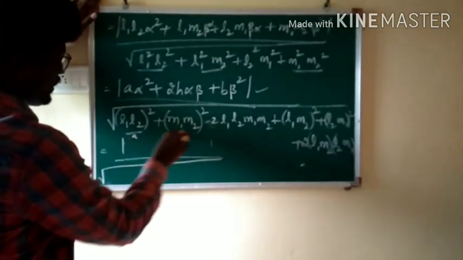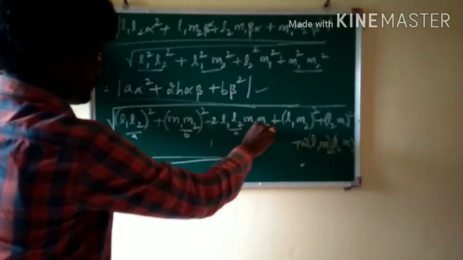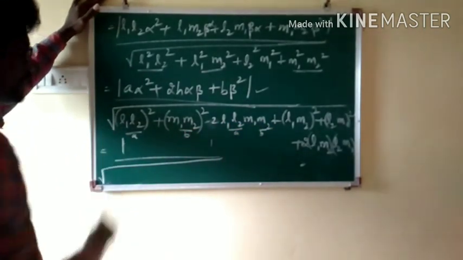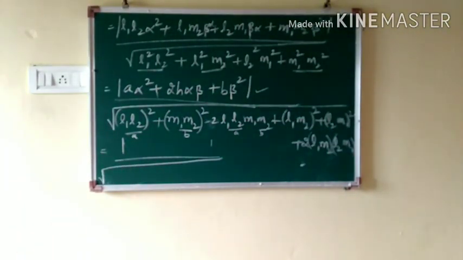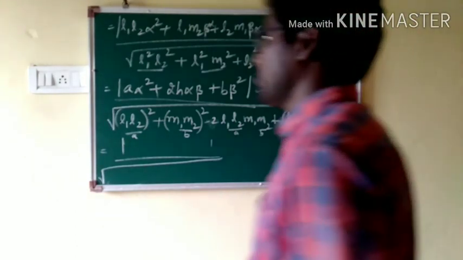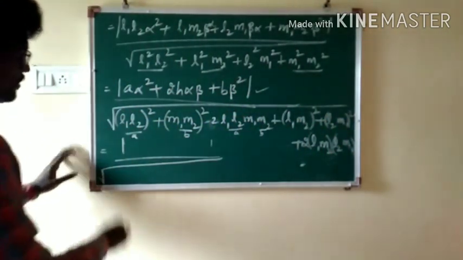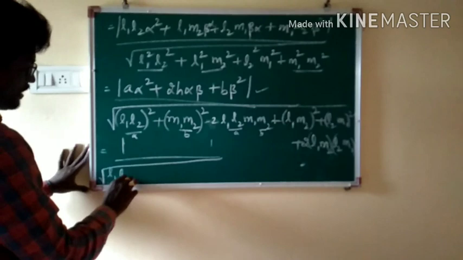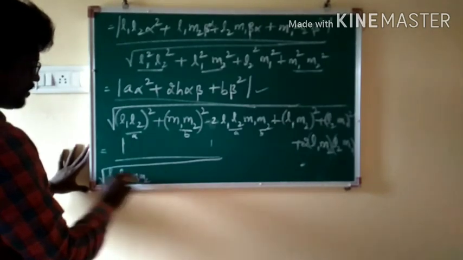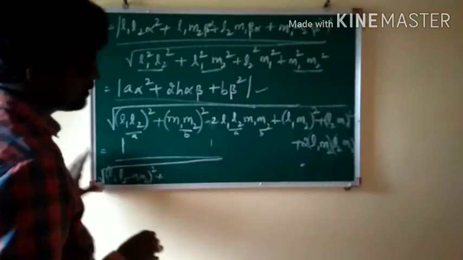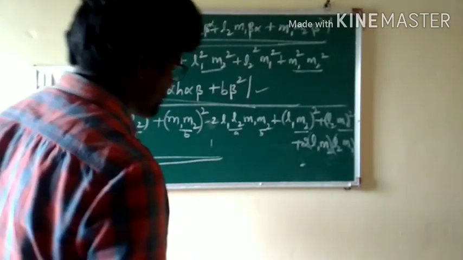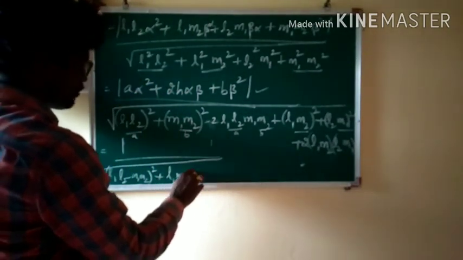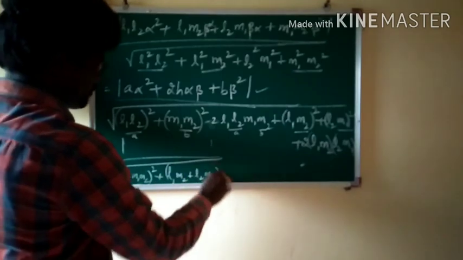Now it is A square plus B square minus 2AB. What will you get? (A minus B) whole square, because A is equal to L1 L2, B is equal to M1 M2, according to the comparison. So that L1 L2 whole square plus M1 M2 whole square minus 2 L1 L2 M1 M2 is nothing but A square plus B square minus 2AB. (A minus B) whole square can be written as (L1 L2 minus M1 M2) whole square plus, this part is completed. Now A square plus B square plus 2AB. What is that? (L1 L2 plus L1 M2 plus L2 M1) whole square.